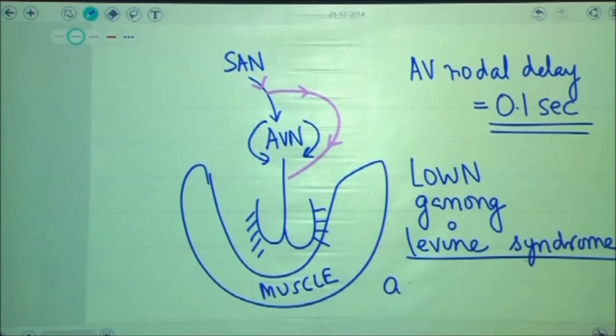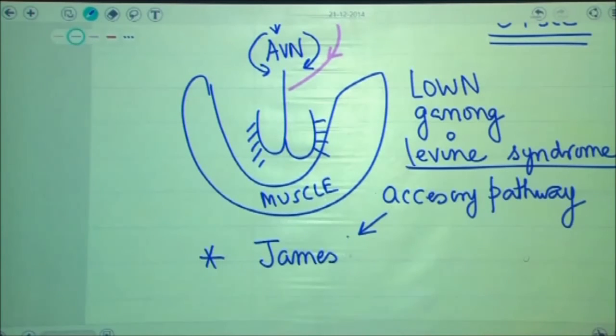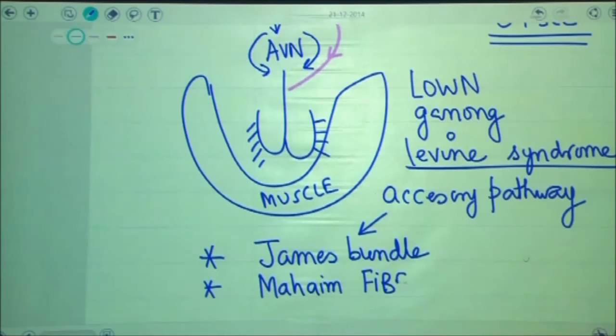Even in this condition, we are having an accessory pathway, and I presume that you would be knowing the name of this accessory pathway in Lown-Ganong-Levine syndrome. In Wolff Parkinson White syndrome, it was bundle of Kent, but in these patients, the conduction pathway is known as James bundle. The conduction fibers are also known as Mahaim fibers. So James bundle and Mahaim fibers are the ones which would be responsible for conduction of current with respect to Lown-Ganong-Levine syndrome.